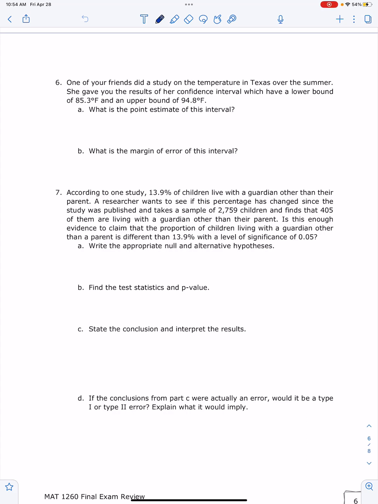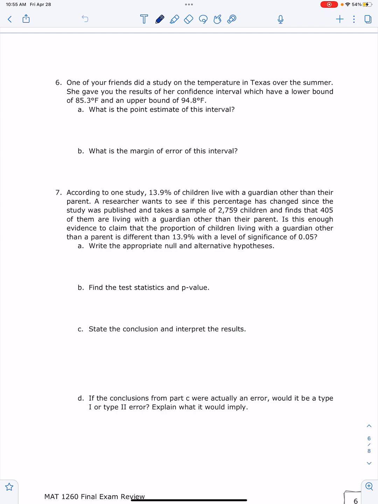One of your friends did a study on the temperature in Texas over the summer. She gave you the results of her confidence interval, which have a lower bound of 85.33 degrees Fahrenheit and an upper bound of 94.8 degrees Fahrenheit. What is the point estimate of this interval?